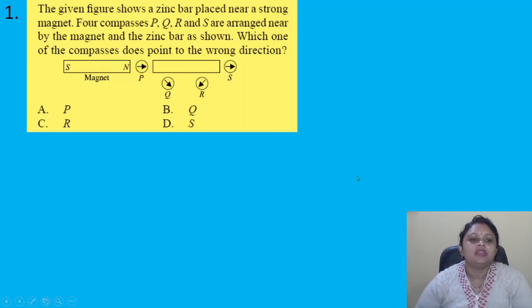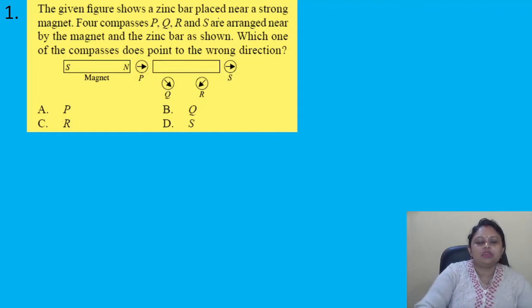Our first question: the given figure shows a zinc bar placed near a strong magnet. Four compasses P, Q, R and S are arranged nearby the magnet and the zinc bar. Which one of the compasses does point to the wrong direction? Option A P, B Q, C R, D S. As per the question, there is a zinc bar placed near a strong magnet and four compasses P, Q, R and S. And we have to find out which of the compasses does point to the wrong direction.